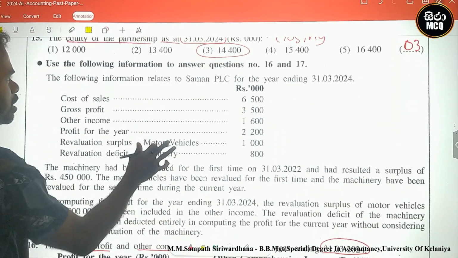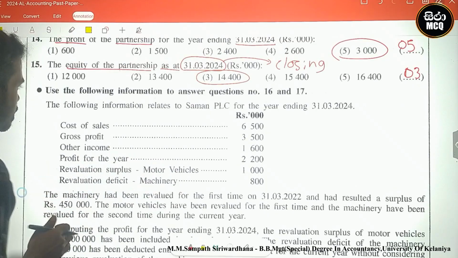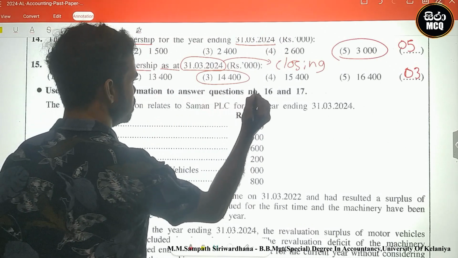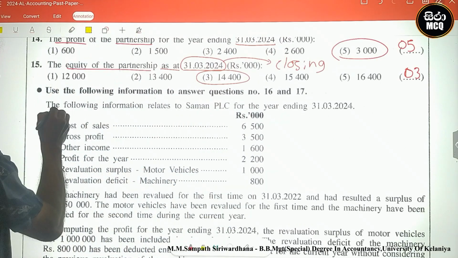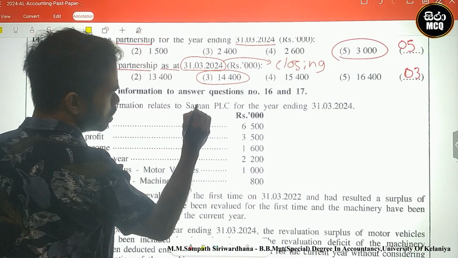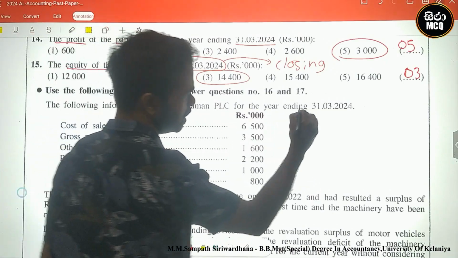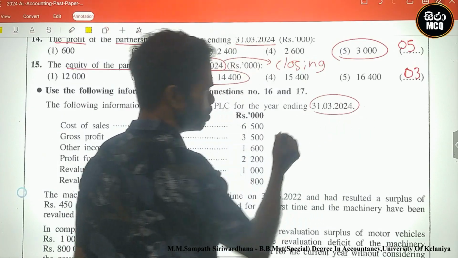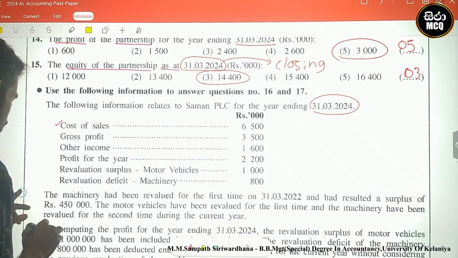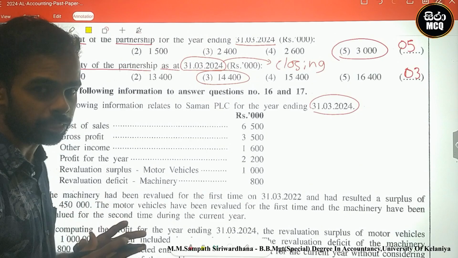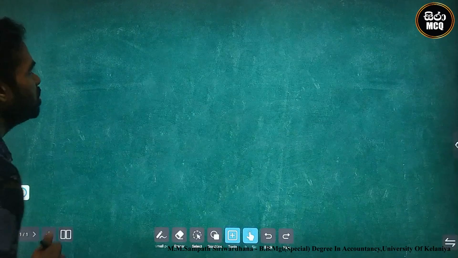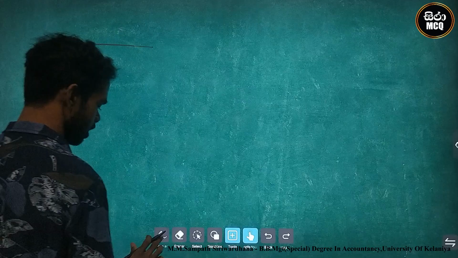This is the information related to question number 16. Use the following information to answer questions 16 and 17. The following information relates to Saman PLC for the year ending 31st March 2024. This is the current year. Cost of sales is an income statement related item. Therefore, I prepare the draft income statement.